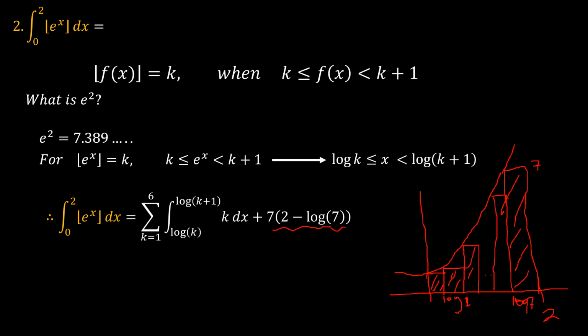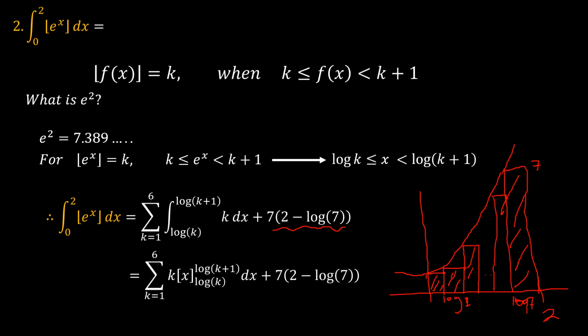And then for the rest, we're just summing up the strips. For example, k equals 1, k equals 2, k equals 3, and so on, with the width on the x side being equal to log(k+1) minus log k. So when we integrate things there, we get x. We actually didn't even need to do the integration. We could just have considered these as rectangles.